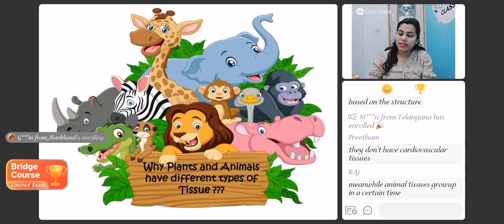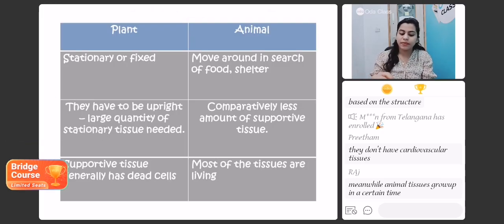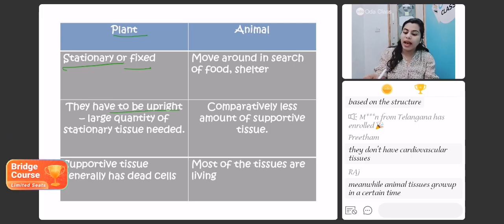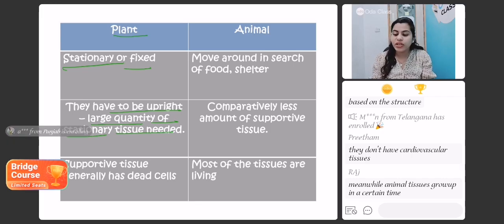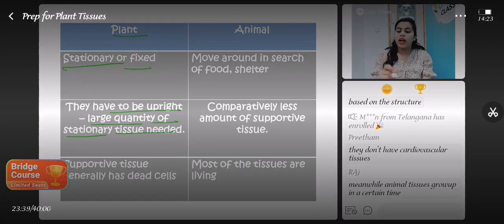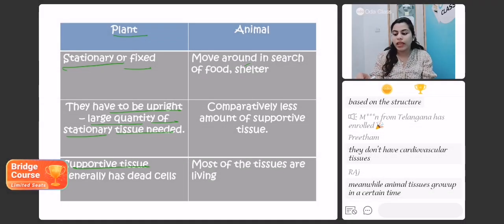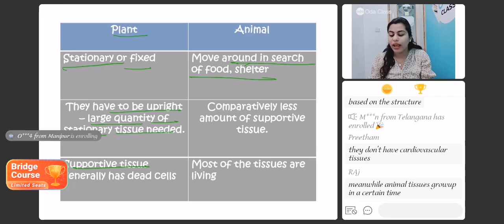So yes, let us learn about the same, students. Plants are stationary, they are fixed at a place, so the plants do not move. Thus they have to be upright. They do have a large quantity of stationary tissues. And animals, on the other hand, can move around in search of food and in search of shelter. So comparatively less supportive tissue is present in animals.